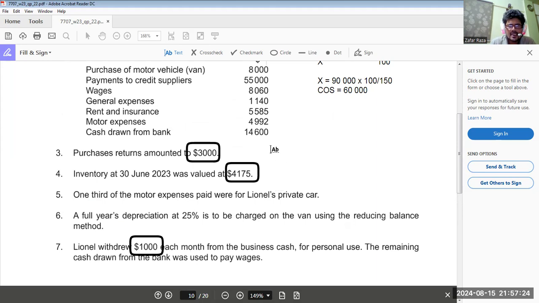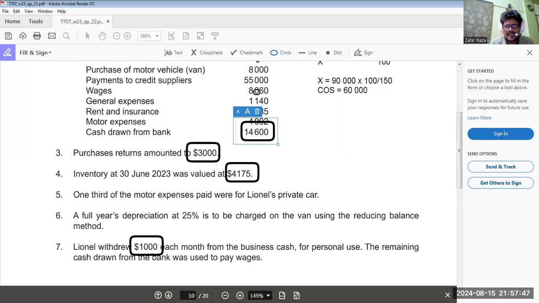Total cash drawn is 14,600. Out of which 12,000 is drawings, 1,000 per month. So 2,600 is left, which is used to pay wages in cash.